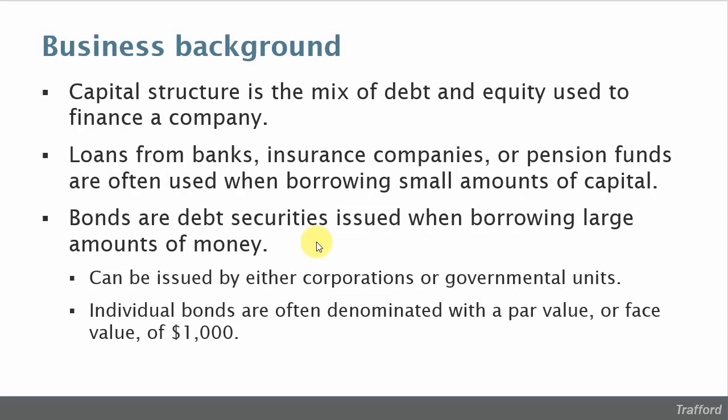The bondholders will be willing to loan the corporations money because the bondholders would expect to receive interest as well as get their money back. Bonds are generally issued by either corporations or governmental units. Our focus will, of course, be accounting for bonds when our business is the corporation that's issuing the bond. So what we'll be looking at is not bonds from the viewpoint of the investor, but bonds from the viewpoint of the corporation that's borrowing the money. We'll call those bonds bonds payable.